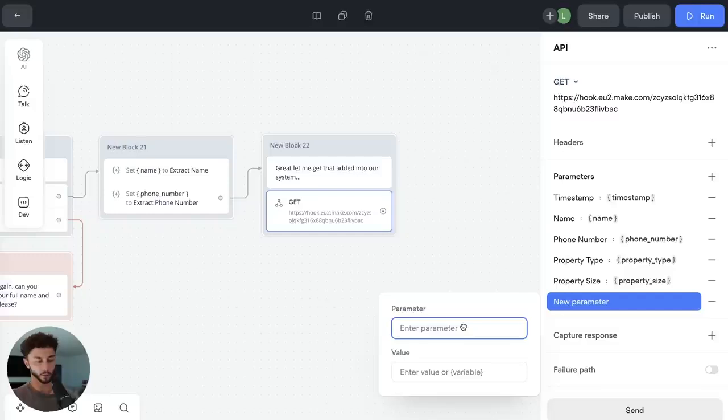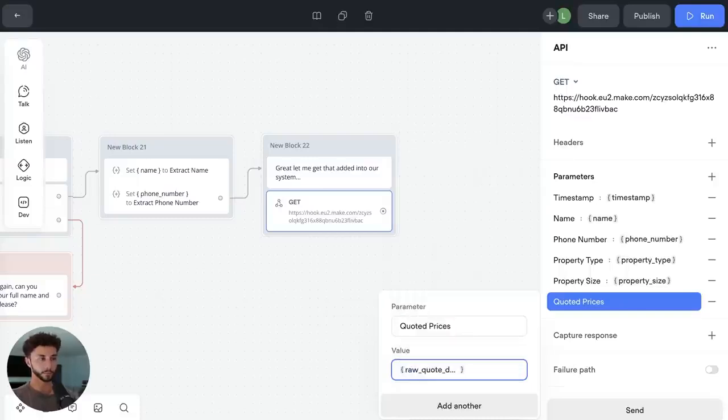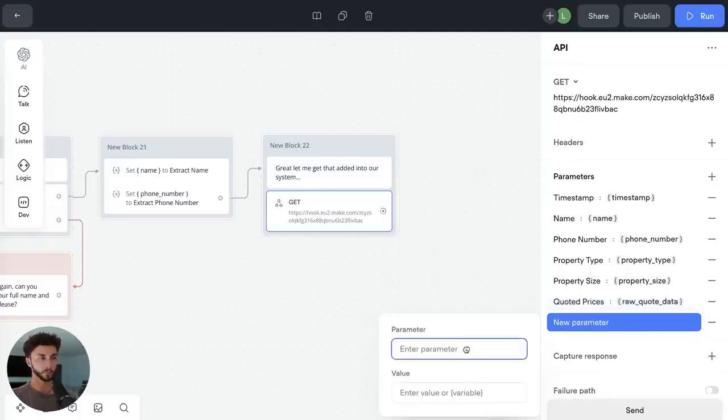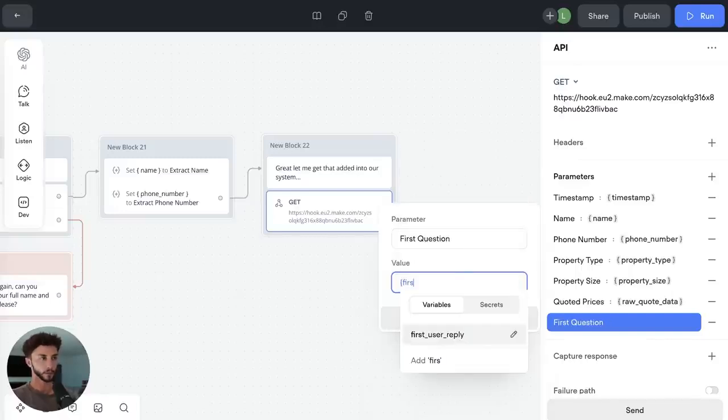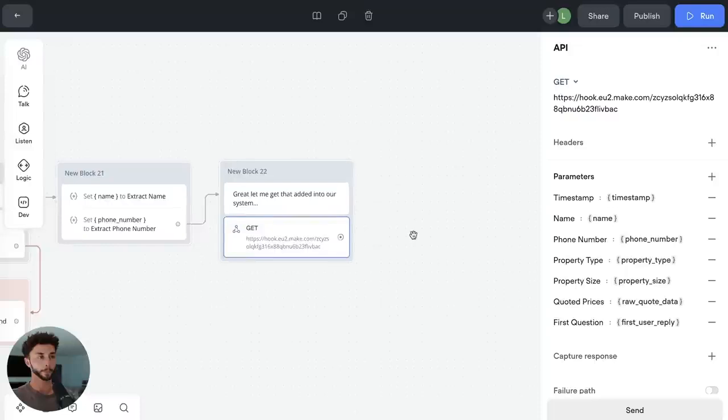We can add another one, and we can go quoted prices, so that the sales team knows what we actually told them in case you're playing around with pricing. Raw quote data. And I'll probably throw in one more here, which is their first question. User first reply. So that might give context to the sales team. It's like, what did they actually contact us for in the first place? Maybe helpful, maybe not. But we can just send this all over to the Google Sheet.